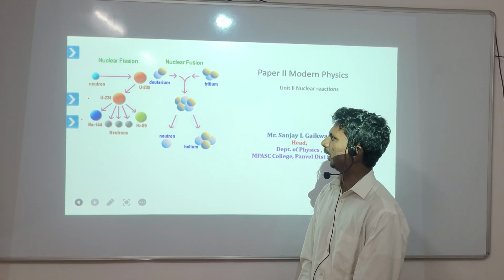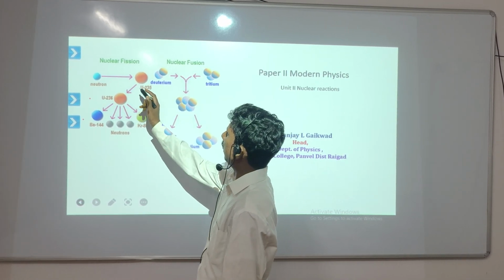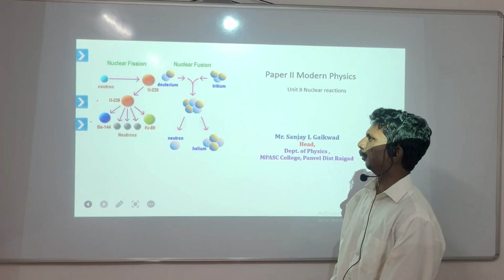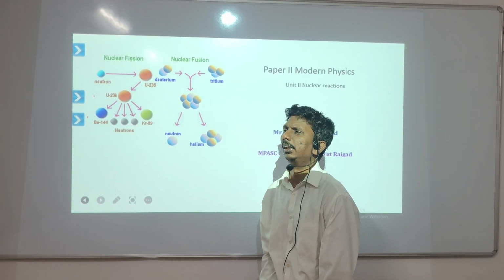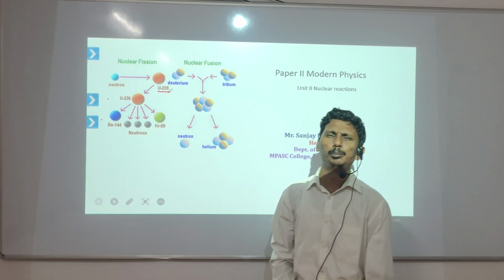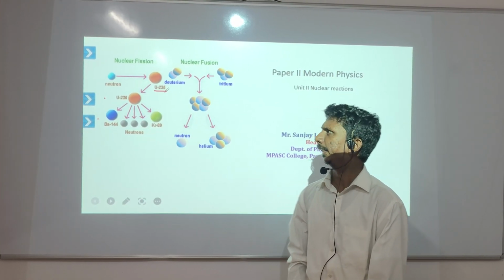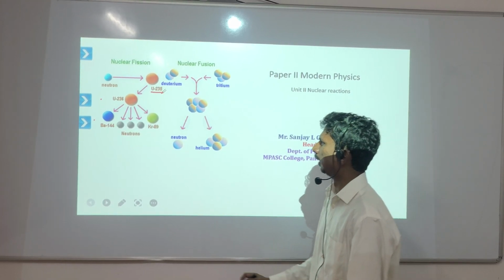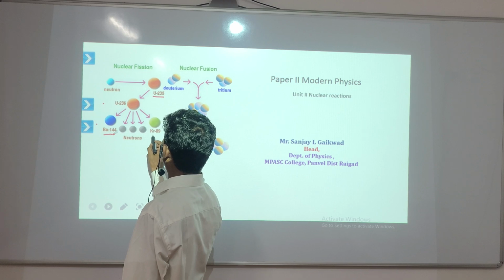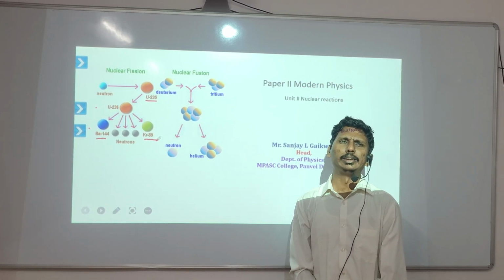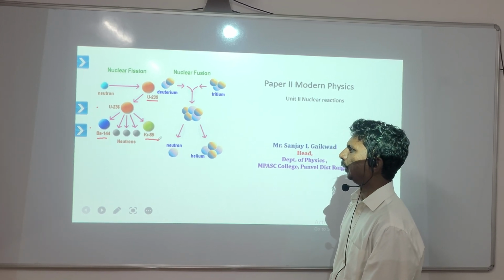When a neutron is bombarded on uranium, here the uranium is a very heavy nucleus, when we bombard the projectile like a neutron, it splits into two parent nuclei like barium and krypton. In addition to that, product particles are there, known as neutrons.